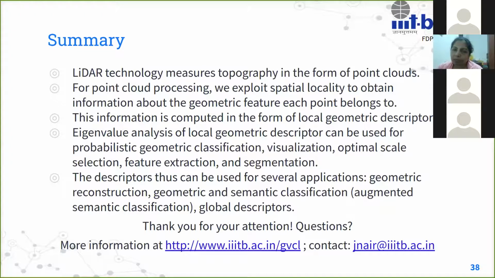So this is my summary. What we have talked about in this whole talk is the LiDAR technology, how it captures point clouds, and how we want to do local geometric analysis of the point cloud so that we can process the point cloud and get information about what each point means in that point cloud. And this information is encoded in the form of local geometric descriptors. We have then done eigenvalue decomposition of the local geometric descriptors after saying they are represented using second order tensor fields. And then we looked at what these eigenvalues have been used for.